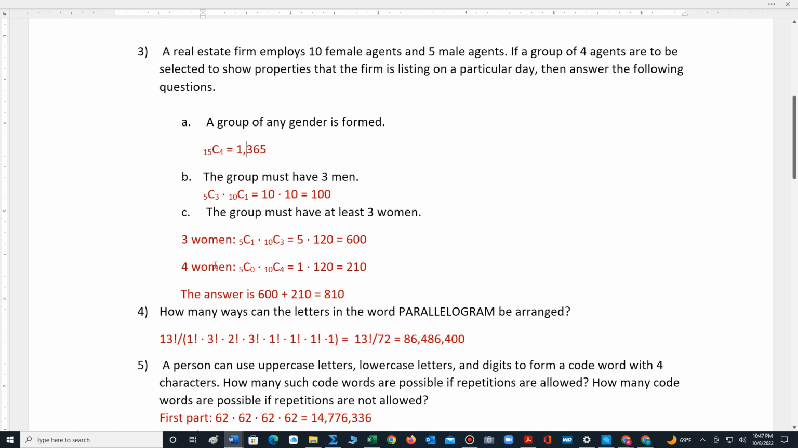Now we look at all the groups that contain 4 women. Now, if we're choosing 4 women, that means that there's no men in the group because it's a group of 4. So we have 5 choose 0 men, and then 10 choose 4 women. 5 choose 0 is 1. 10 choose 4 is 120. And we multiply, so that's going to give us 120.